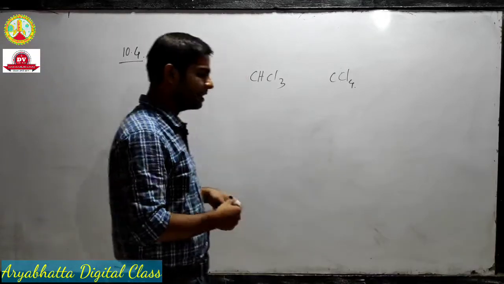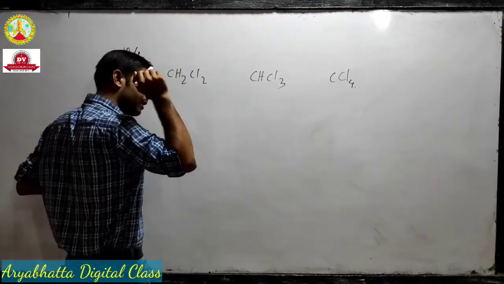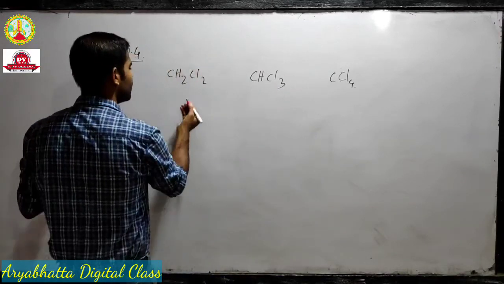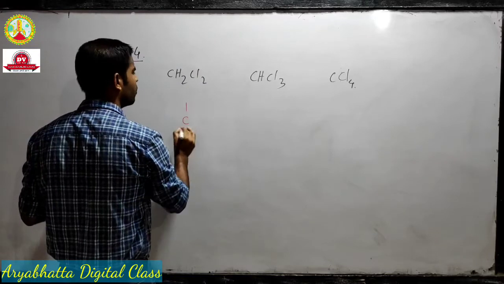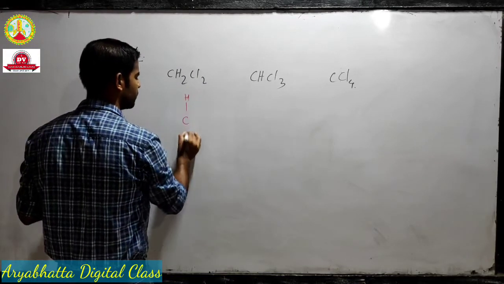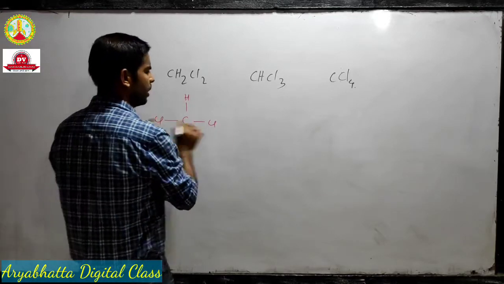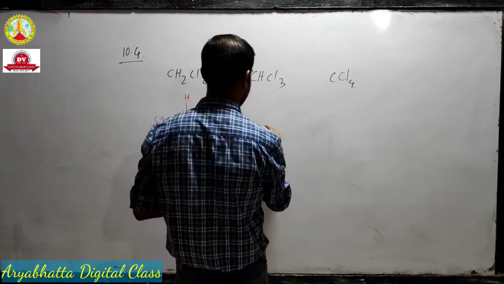Which one will have the highest dipole moment? We discussed this exact molecule in class 11, but still I am repeating. If I take a rough structure of this compound, it will look like this, okay.